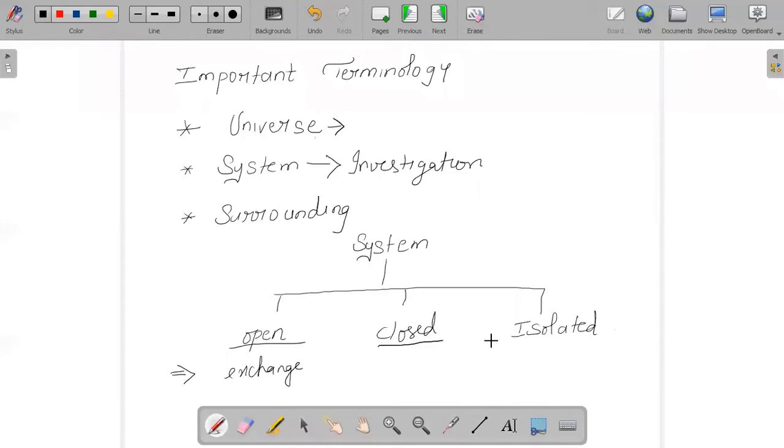And the system which can exchange neither energy nor matter with the surroundings, we say that it is an isolated system. A very simple example of an isolated system which we use in our day-to-day life is a thermoflask.